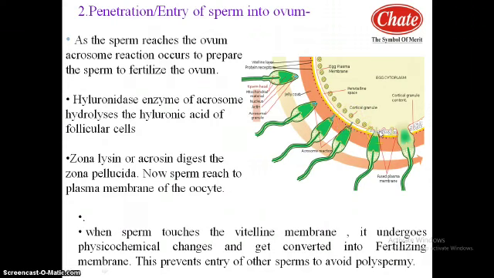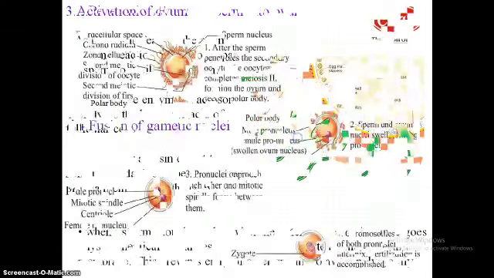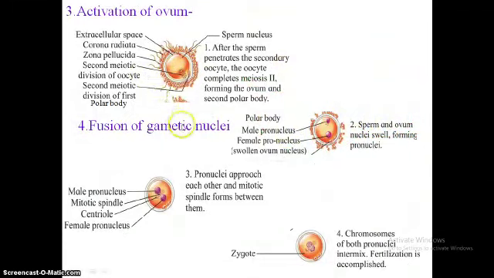As a result, the next sperm cannot enter the egg. So only one sperm can fertilize the egg. This condition is termed monospermy, and as a result we cannot find the polyspermy condition. After penetration, next is the activation of the ovum.